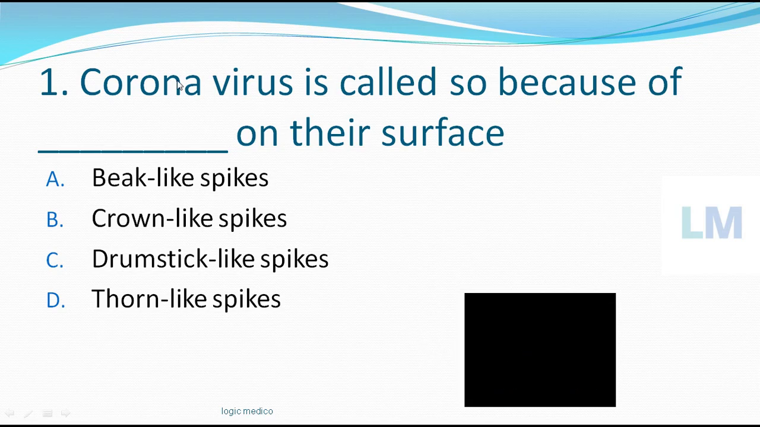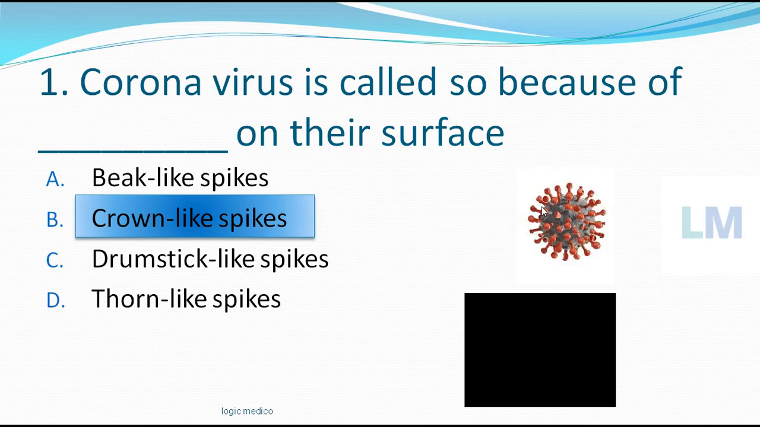So the correct answer is crown like spikes. Corona means crown like. So that is the meaning of corona, because it has crown like spikes. In ancient times, this is how the spikes used to be on the crowns of a king or a queen. So that is the literal meaning of coronavirus: because of the crown like spikes, it got its name.